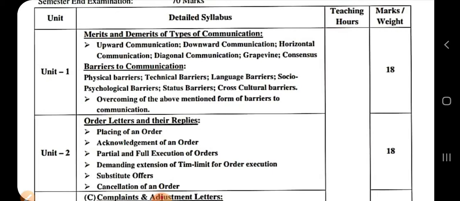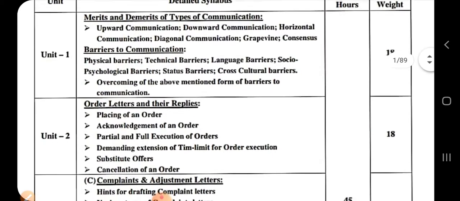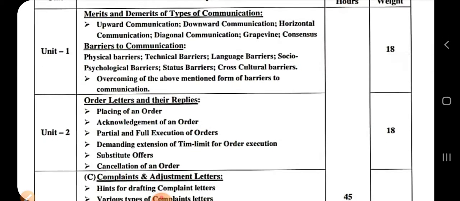Another chapter of unit number 1 is barriers of communication. Barriers means a certain number of obstacles that we face while making corporate communication. There are certain types of barriers: physical barrier, technical barrier, language barrier, socio-psychological barrier, status barrier, and cross-cultural barriers. All these things we have also learned in semester number 1.